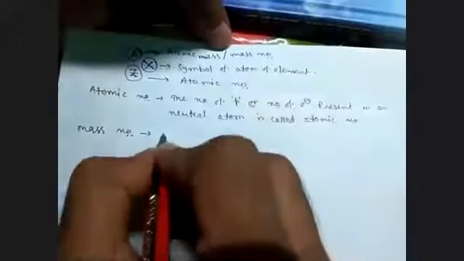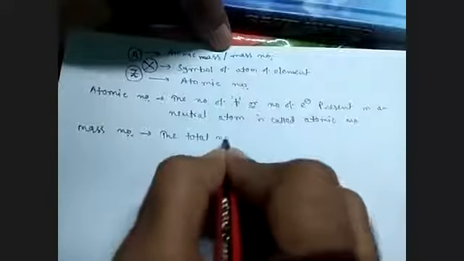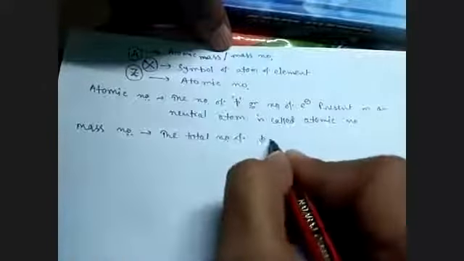And what is mass number or atomic mass? Mass number or atomic mass means the total number of protons and neutrons present. The total number of protons and neutrons present in an atom is called the mass number. Got it?